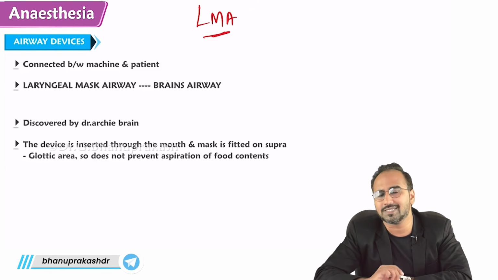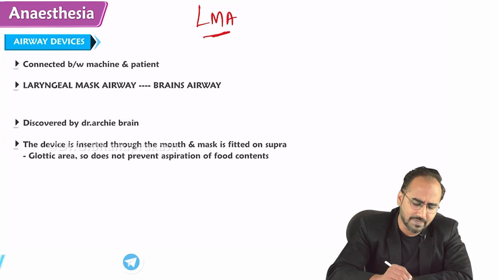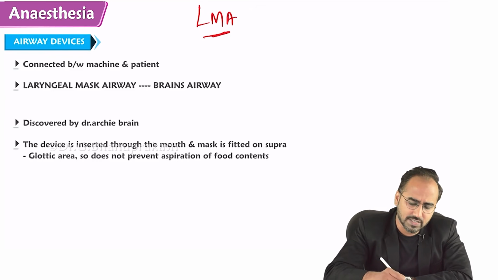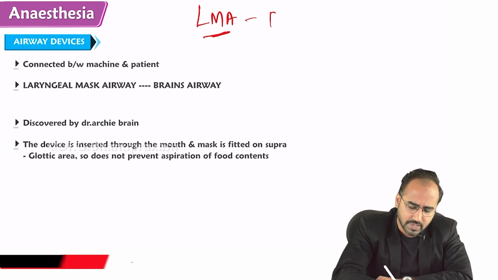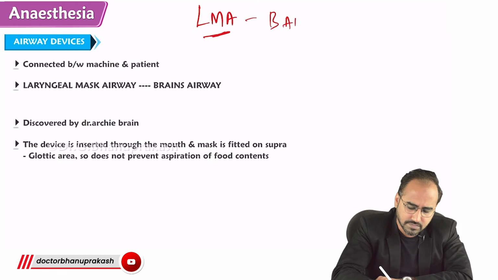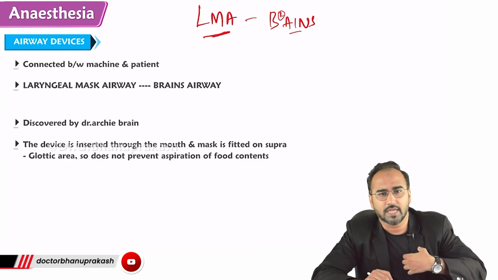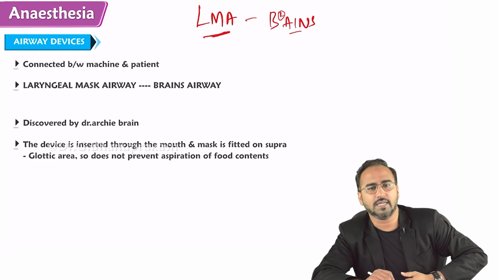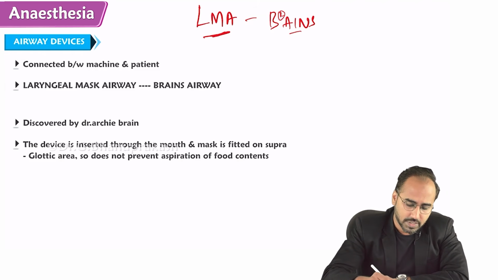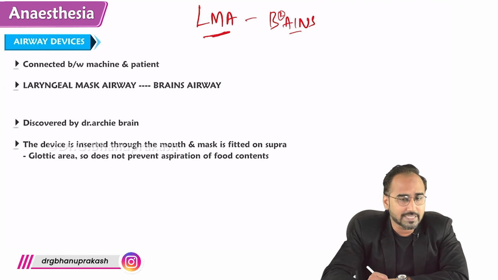Anyways, we are talking about this LMA. If LMA is not a definitive airway, then why are we using this? First of all, LMA is a laryngeal mask airway. It is also called Brain's airway. The R is silent, so Bain's airway. Bain is the same guy who did modification to type D circuit. Hence, type D circuit was called Bain circuit. So LMA is also called Bain's airway. It was introduced by Bain, right?